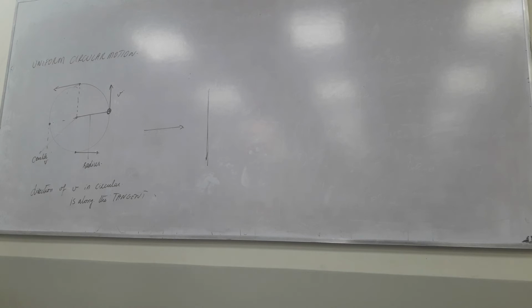The second point is, what is the direction of the acceleration in the case of a body moving in a circular path? The body is always accelerated towards the center, right?